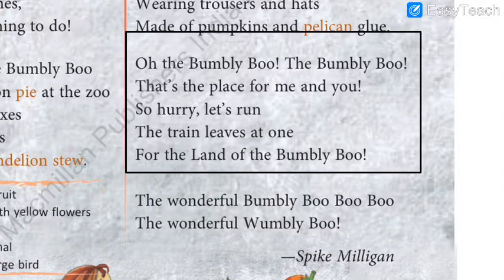Okay, so now it is so obvious, my dear students. The train leaves at, only one option is left, and that is 1. See, one option is left, that is 1. So the train leaves at 1. So we have to just write number 5 over there in the box. Great. So this is how we solved match the following. Yes? Great. So now you must be attached with the poem.